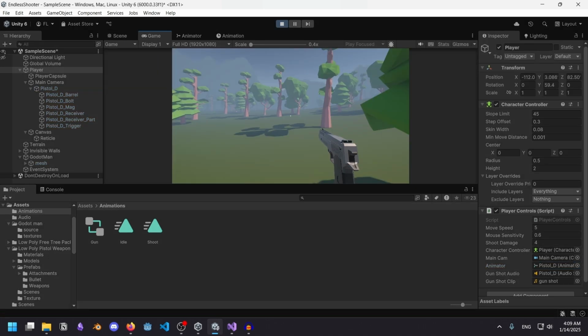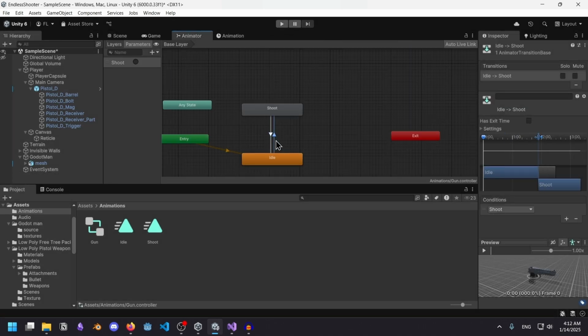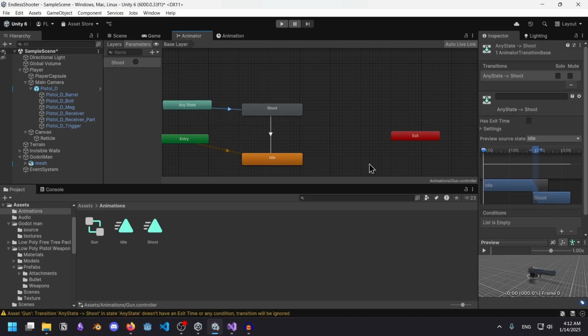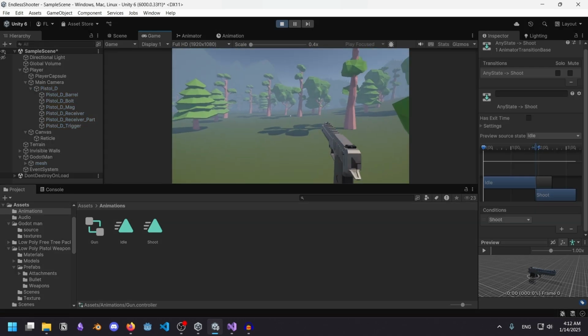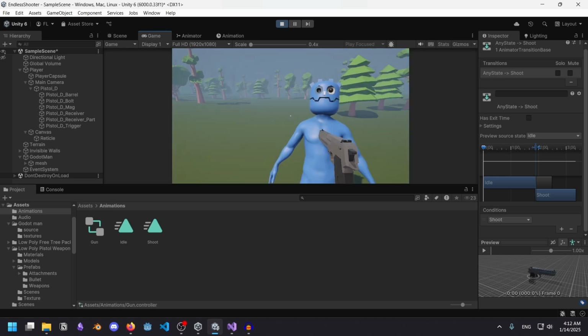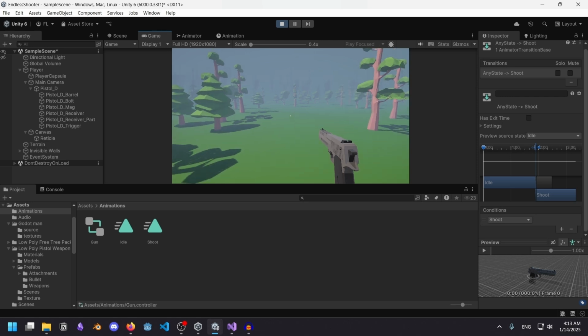It's not happening every time. It's also not happening instantly. Okay, I know what I can do. Instead of going from idle to shoot, I'm going to go from any state to shoot. So that way, it can probably loop back to itself, maybe? I'm a genius. Come on. Now I just need to randomly spawn enemies across the map and keep a score. The game would be complete then.